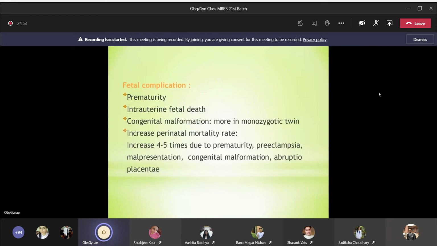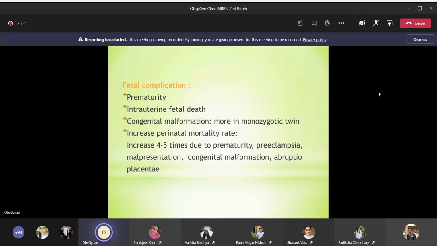Coming to fetal complication, the most common one is, I told you 30% of them can go into preterm labor. So prematurity is the most common complication. There would be chances of intrauterine fetal death, chances of having congenital malformation, which is more common in monozygotic twin, and increase in perinatal mortality rate. The perinatal mortality rate is increased 4 to 5 times due to prematurity, preeclampsia, malpresentation, congenital malformation, and abruptio placenta.